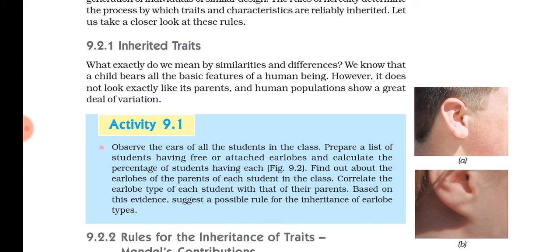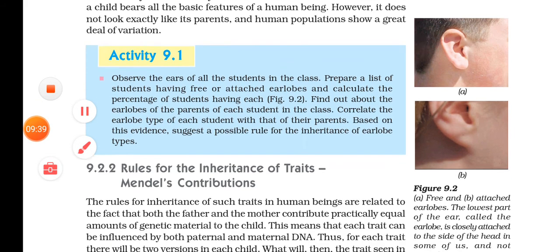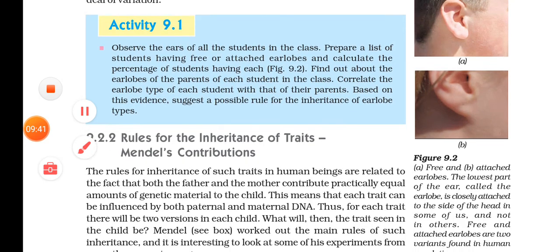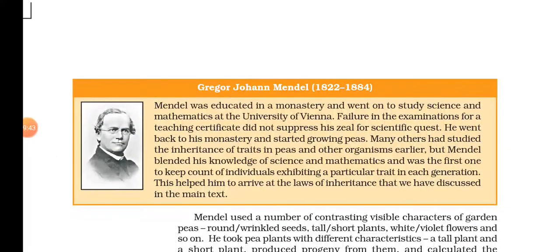Understood? So this was studied by a scientist known as Gregor Johann Mendel. He was a great scientist who laid the foundation for the branch of biology known as genetics. Genetics deals with the study of inheritance and variation, and Mendel is considered the father of genetics.